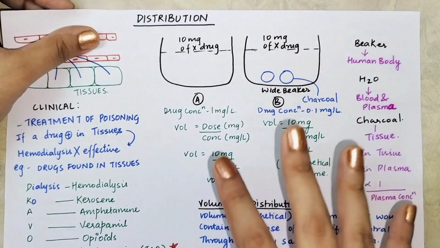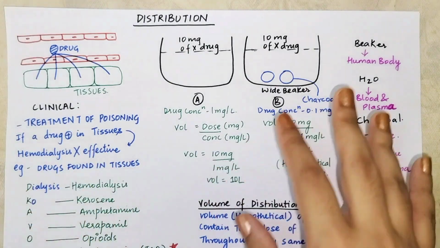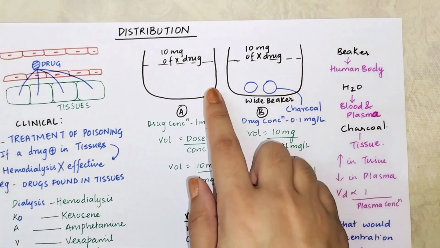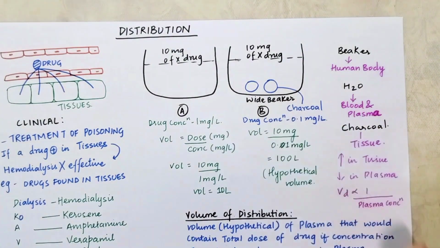But remember, this is a hypothetical value that we are talking about. Now, what do you understand by this example? Take this beaker to be your human body. Take this water to be your plasma. Take this charcoal to be your tissues.